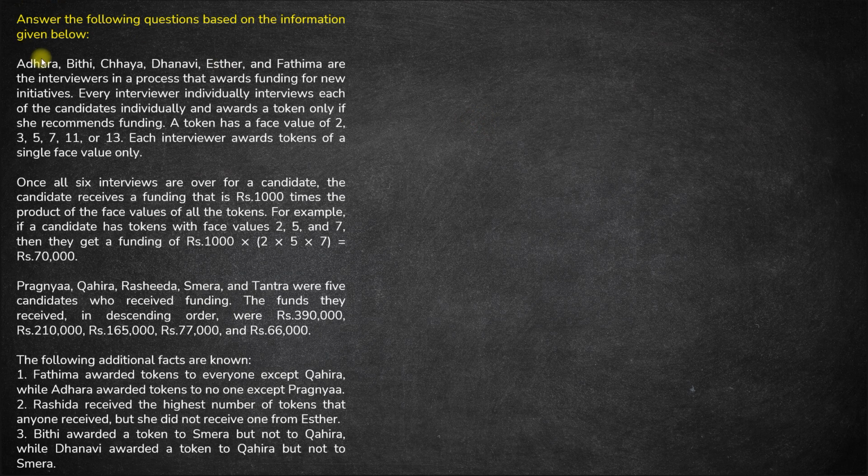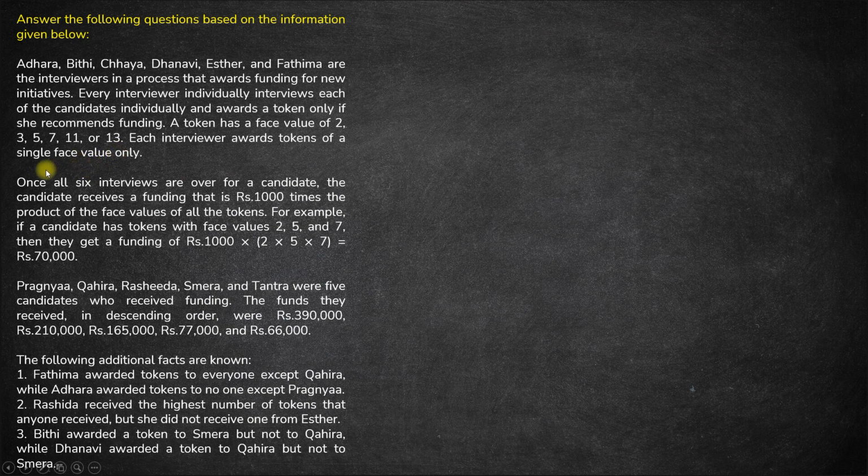Hi. In this set we are given A, B, C, D, E and F are the interviewers in a process that awards funding for new initiatives. Each interviewer individually interviews each of the candidates and awards a token only if she recommends funding. A token has a face value of either 2, 3, 5, 7, 11 or 13. Each interviewer awards tokens of a single face value only.